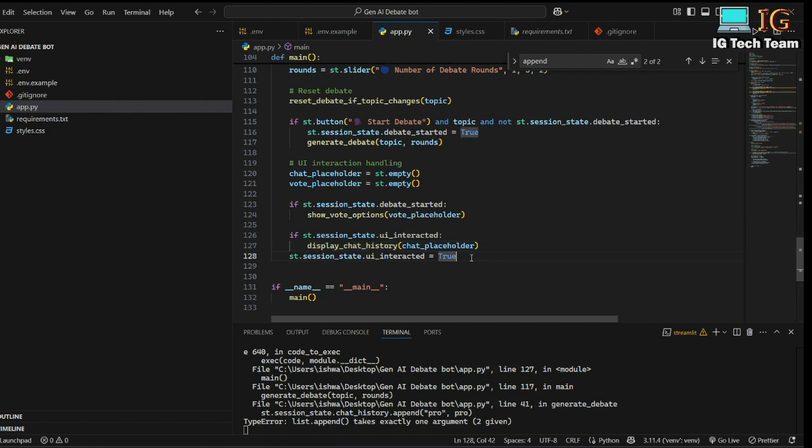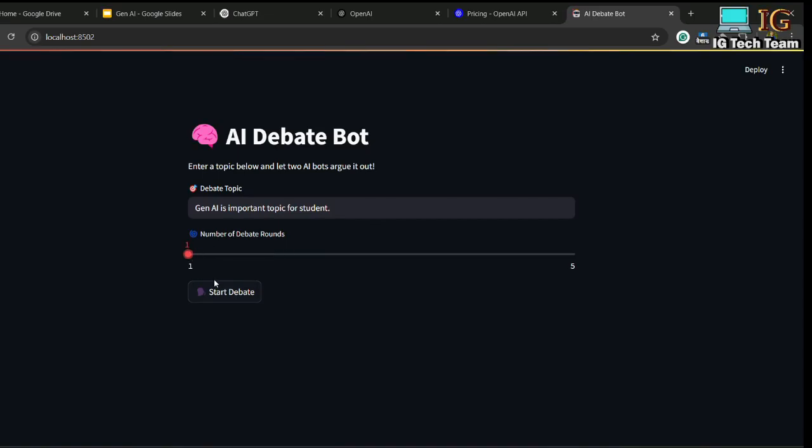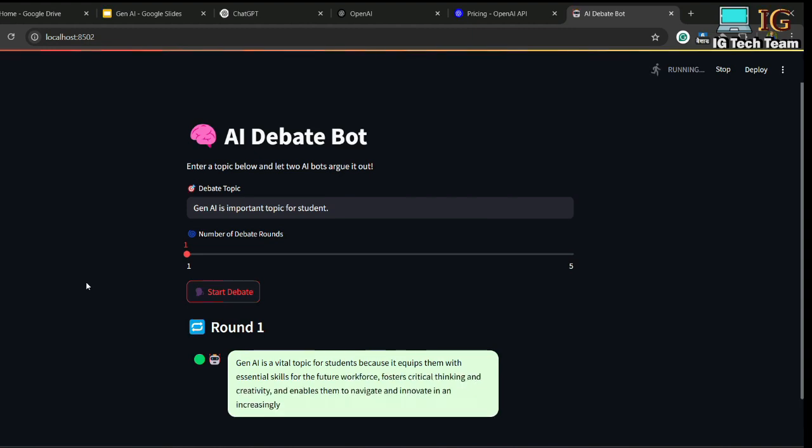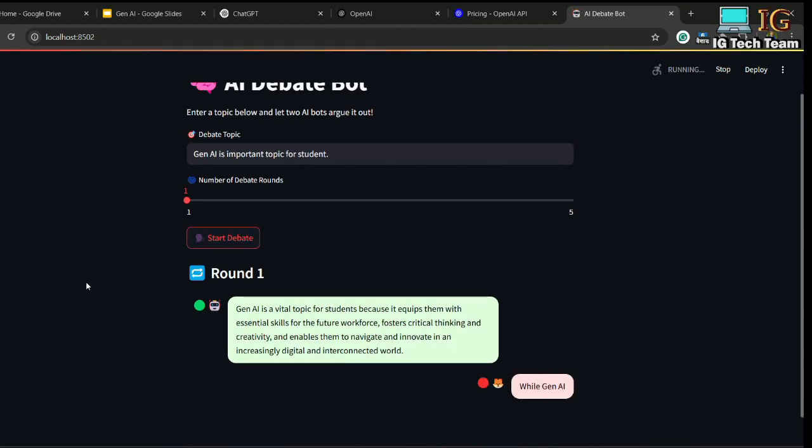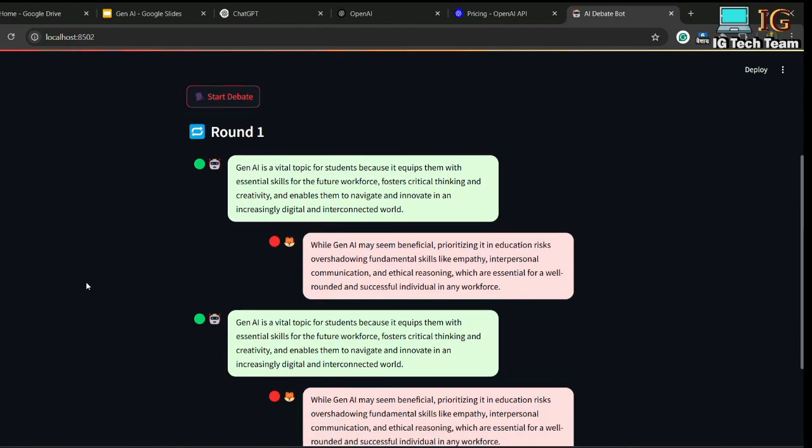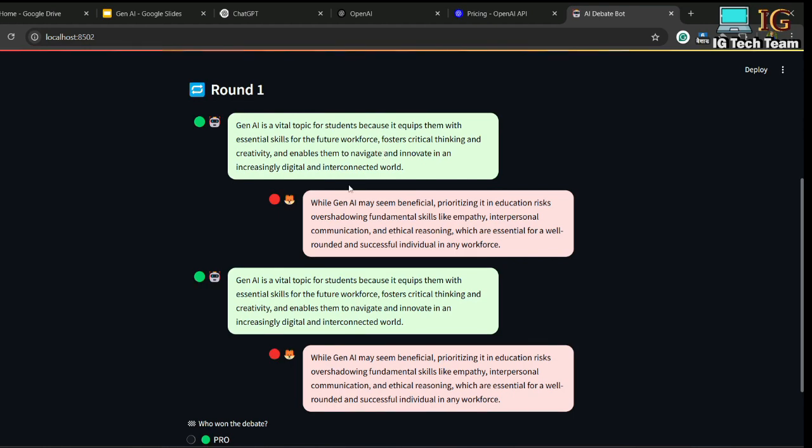So this is the logic. You have to look into this code again, look by yourself to understand this code. This is very easy. Now if I start my debate again, okay, so it is generating two times. That means there is some issue. It is generating the same content, it is displaying the same content.